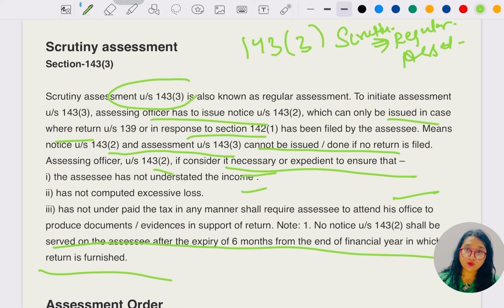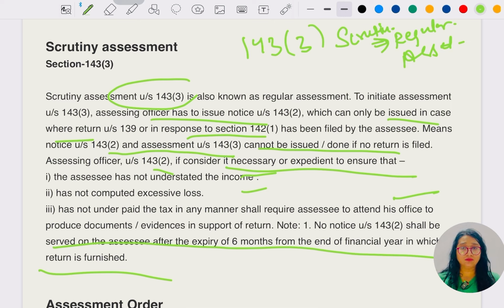First is the scrutiny notice, second is the scrutiny assessment. And in this section, if the assessee has taken excessive loss, or has understated his income, in that case this section is going to apply.